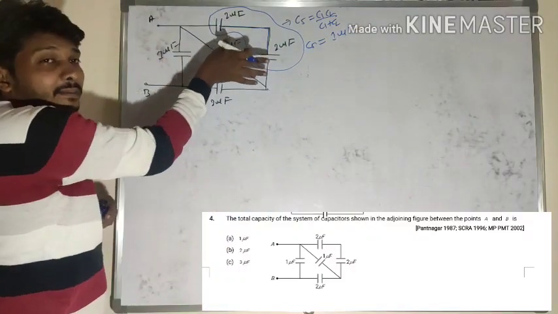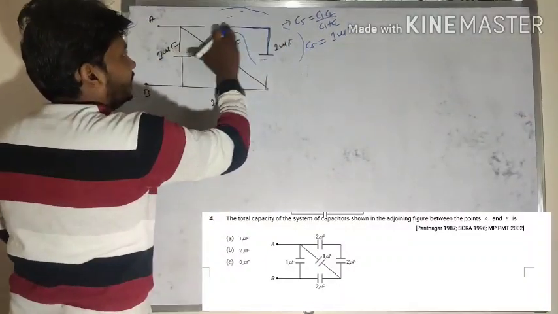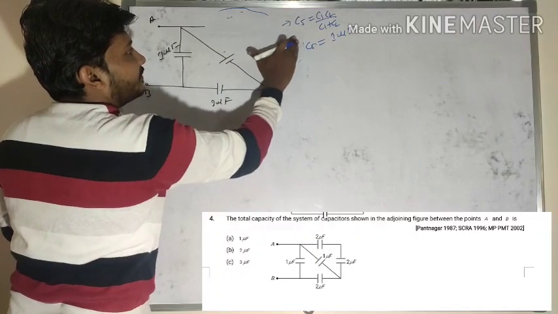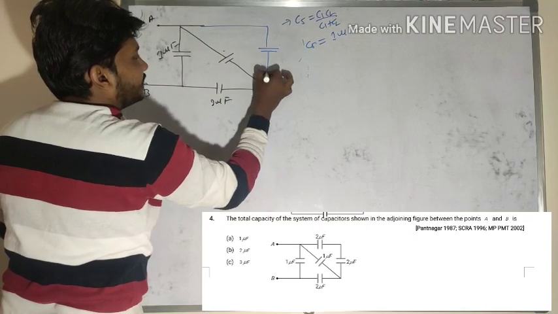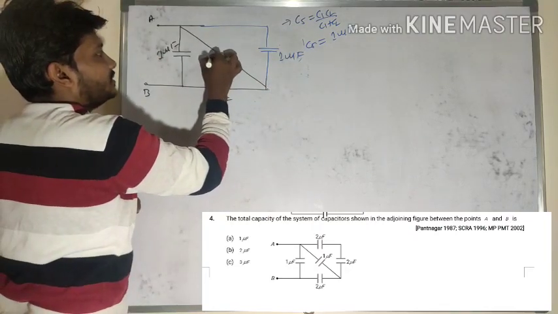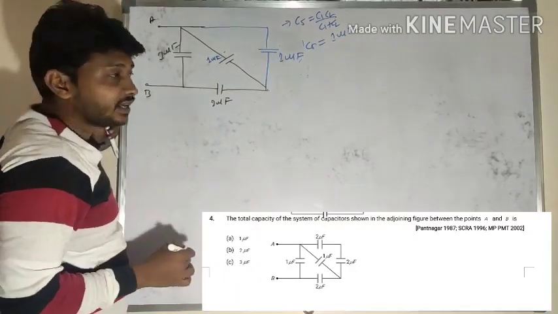So instead of two capacitors, shall I take that as a single capacitor here? Let me rub out here. Instead of two capacitors, I will take that single capacitor here, and its value is 1 microfarad. This value is 1 microfarad, already they mentioned. So instead of two capacitors, I got that single capacitor.